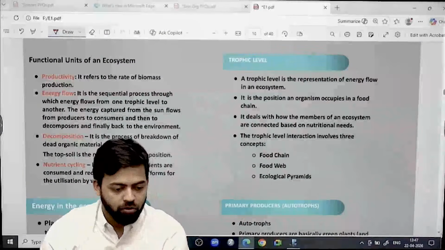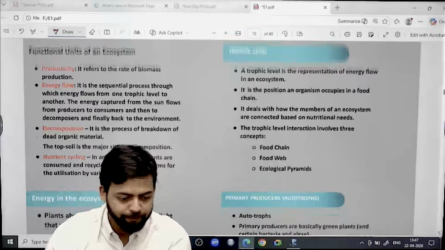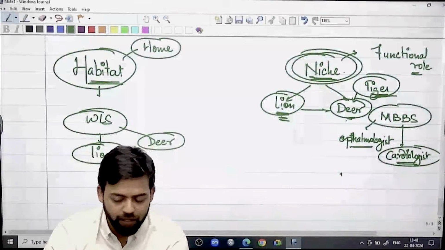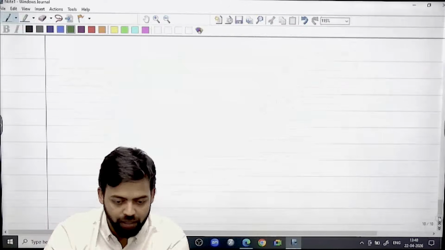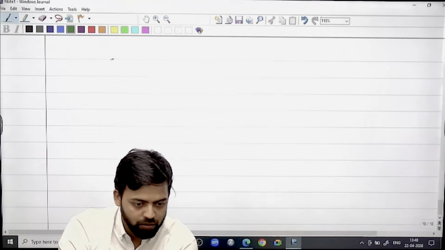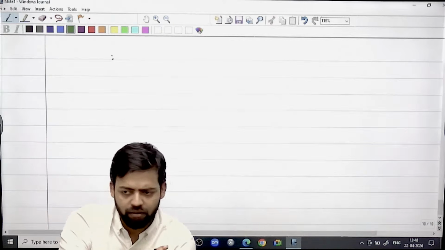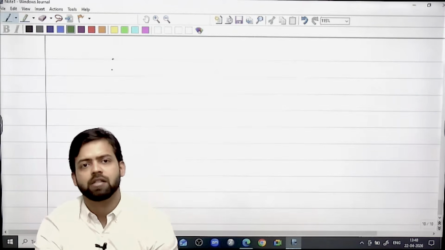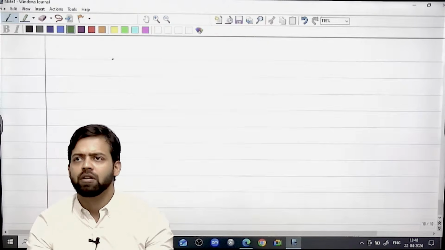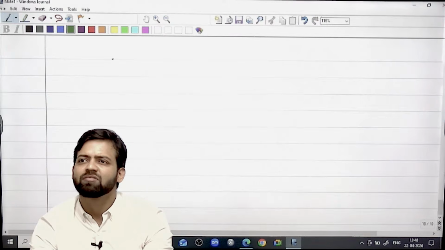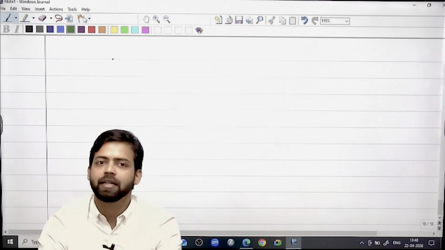Then let us talk about the trophic level. Whenever you see the trophic level, different types of species are there. We will talk about the species further.